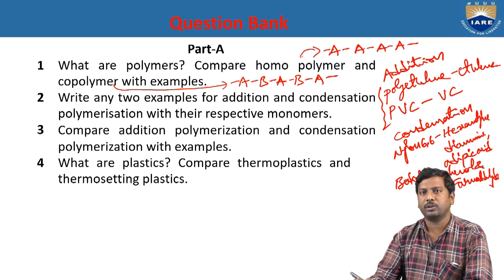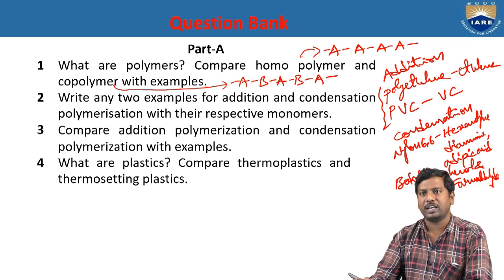Next one, compare addition polymerization and condensation polymerization with examples. Already we discussed that for addition polymerization, PVC and polyethylene are the examples, and for condensation polymerization, nylon 66 and bakelite. In case of addition polymerization, there is no formation of byproducts, whereas in condensation polymerization there is a formation of byproducts.